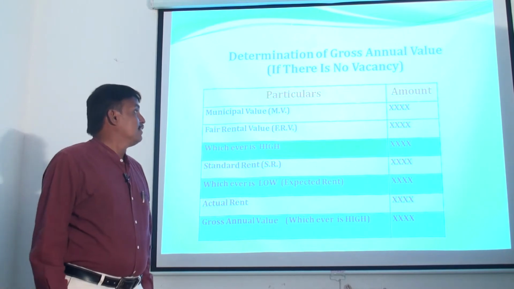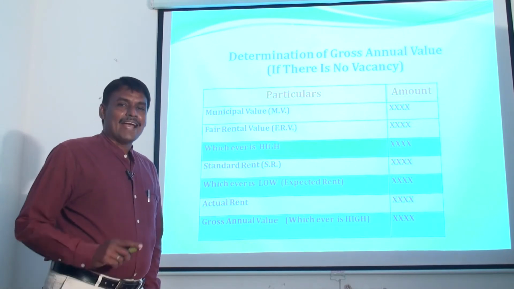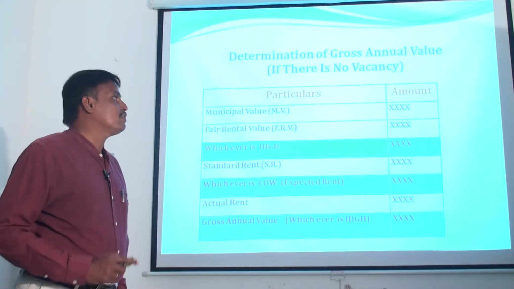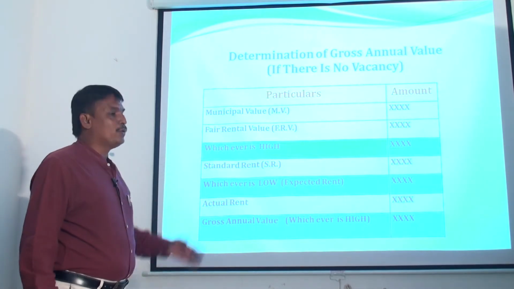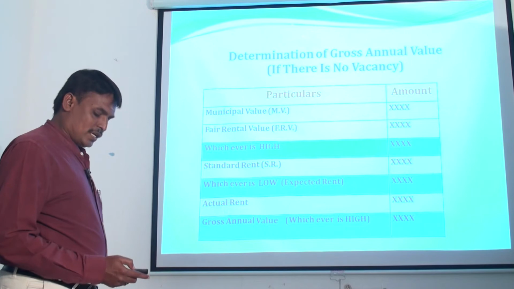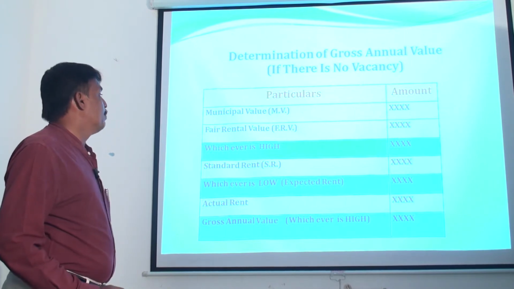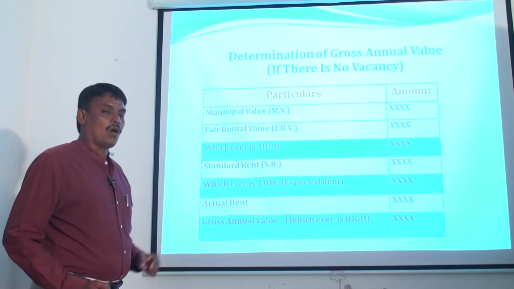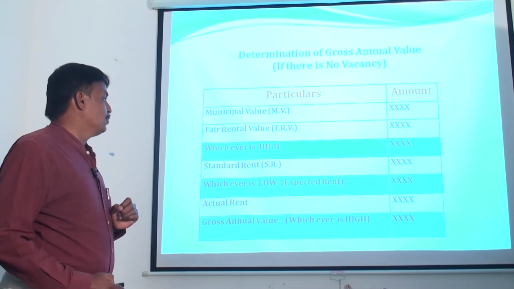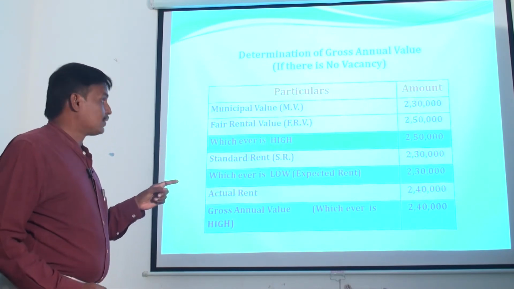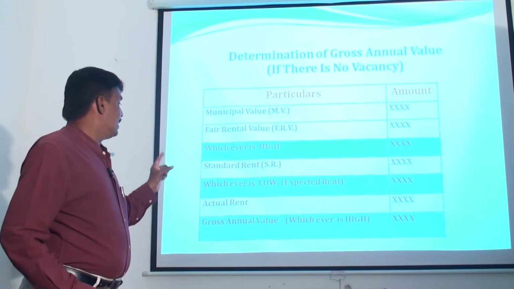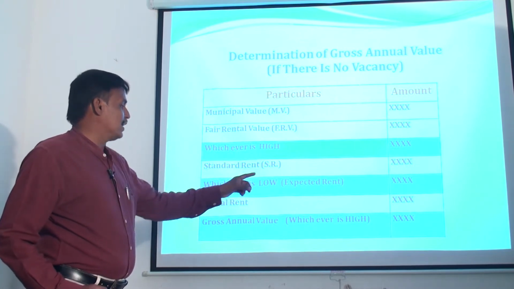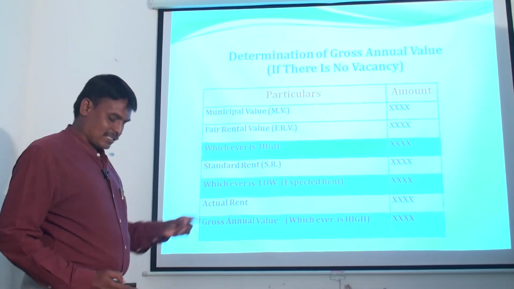First situation is if there is no vacancy. That means if the entire 12 months period the house was occupied by the tenant, the gross annual value of the house property can be computed as follows. First, we should consider municipal value. Then that municipal value should be compared with the fair rental value. Then whichever is high should be taken into account. Then that particular higher value should be compared with the standard rent, and whichever is low is the expected rent. Here the expected rent should be compared with actual rent. Whichever is high is considered as gross annual value.